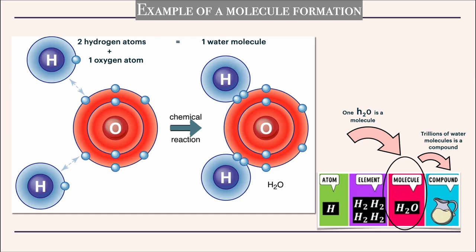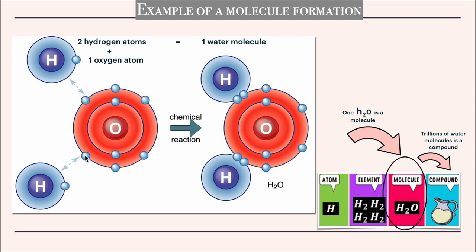What's a molecule? Remember, we talked about molecule: when two different elements and atoms come together, that makes a molecule. Here is a perfect example for a molecule. You have an oxygen atom. We drew this already. Yes, it has 6 electrons on its outermost shell, so that makes it an unstable atom. We need to have 8. So what this oxygen atom does is it reacts with these 2 hydrogen atoms. Even they are unstable because they have just got 1 electron.